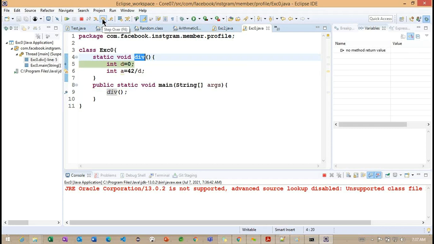Now you can see I'm trying to click F6. Why am I clicking F6 here? To move one line at a time. From line number 5 we have the cursor, and I want to move to line number 6. We need to click on F6 here. Now you can see I'm clicking on F6. Now we are at line number 6 here.